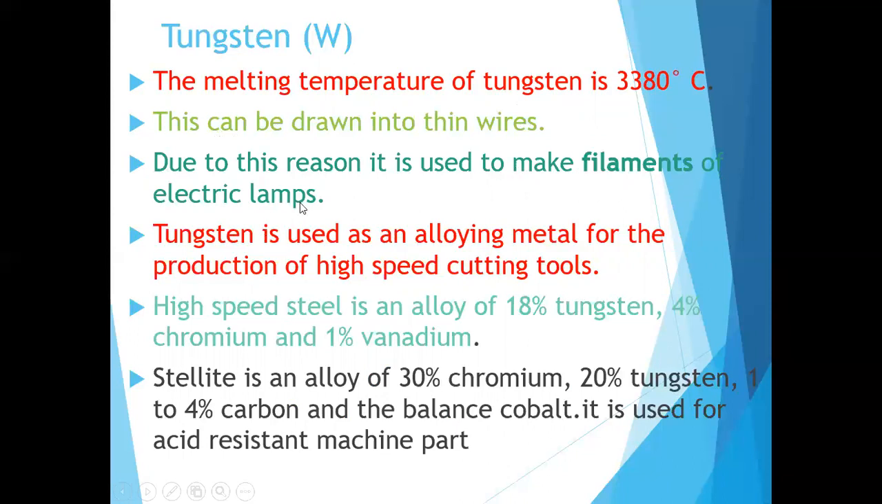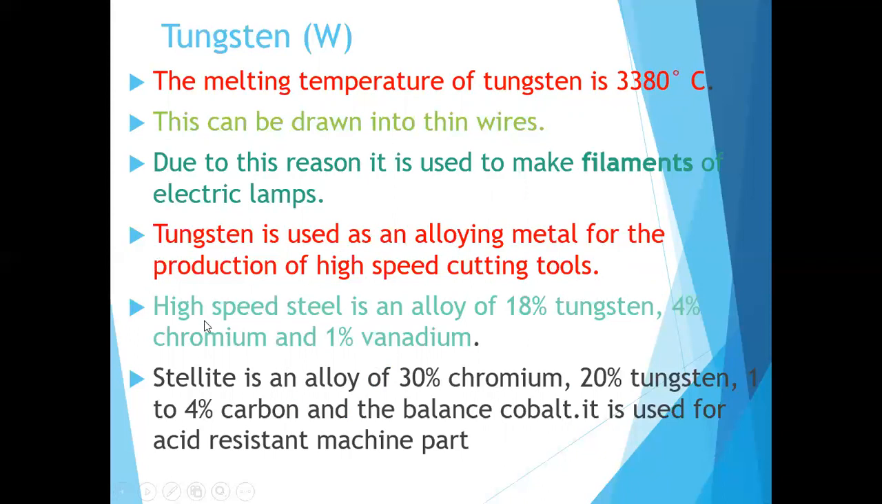Every electrical student knows that the filament of an electrical lamp is made up of tungsten, because it has a melting temperature of 3380 degrees Celsius and can be drawn into thin wires. Tungsten is also used as an alloy metal for the production of high speed cutting tools.